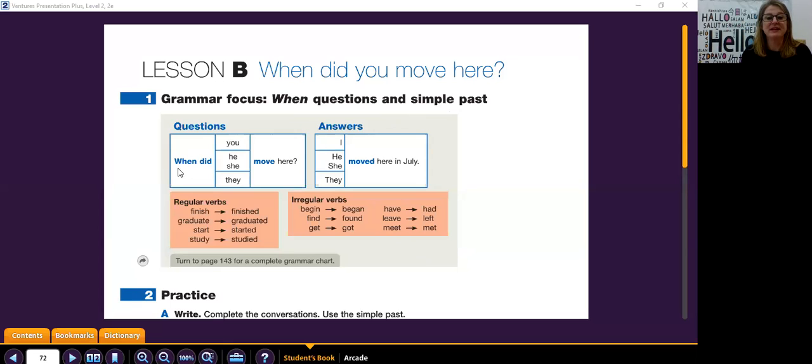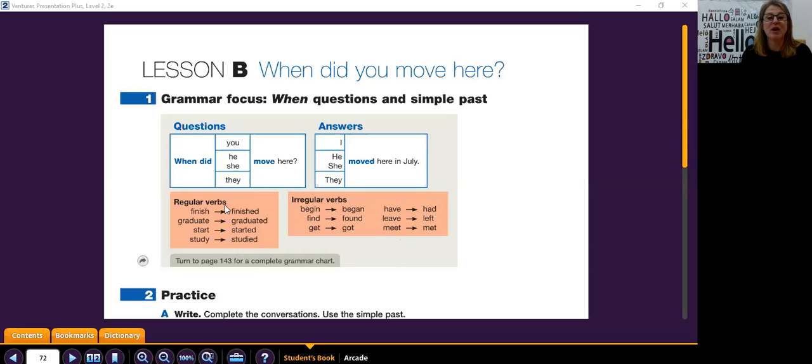Let's read through these together. When did you move here? I moved here in July. When did he move here? He moved here in July. When did she move here? She moved here in July. When did they move here? They moved here in July.